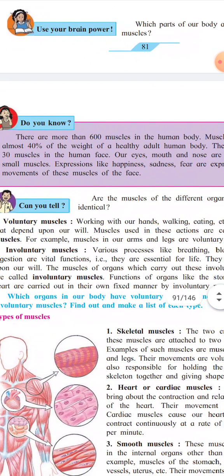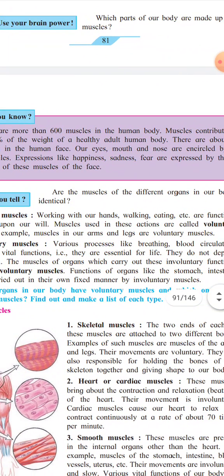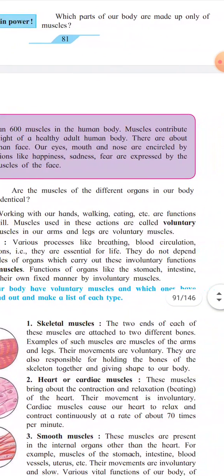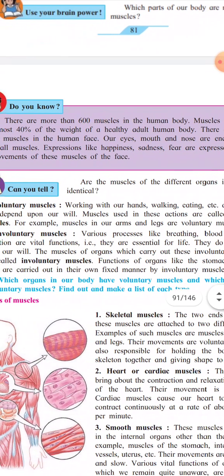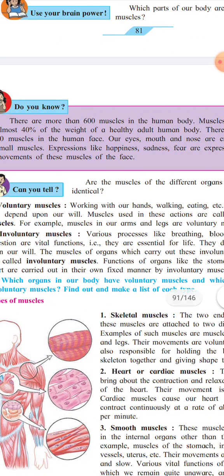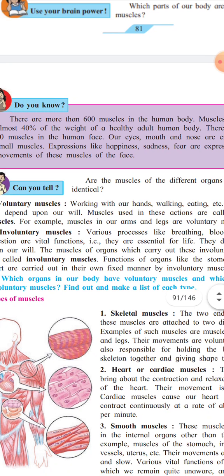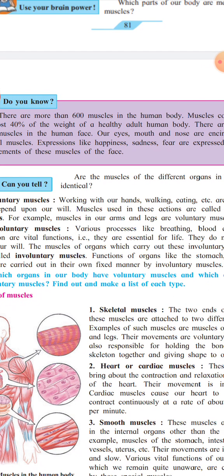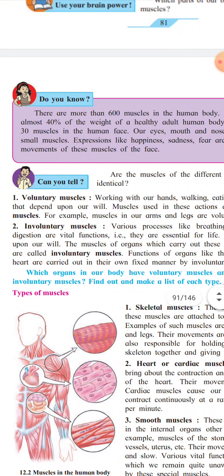Now, the functions of organs like the stomach, intestine and heart are carried out in their own fixed manner by involuntary muscles. Which organs in our body have voluntary muscles and which have involuntary muscles? Now from the above, you will better understand voluntary muscles and involuntary muscles and their functions.